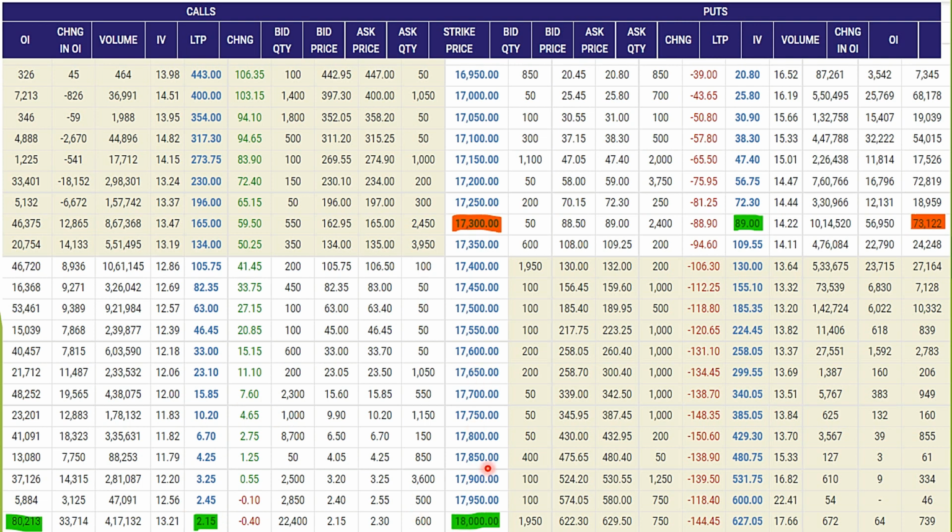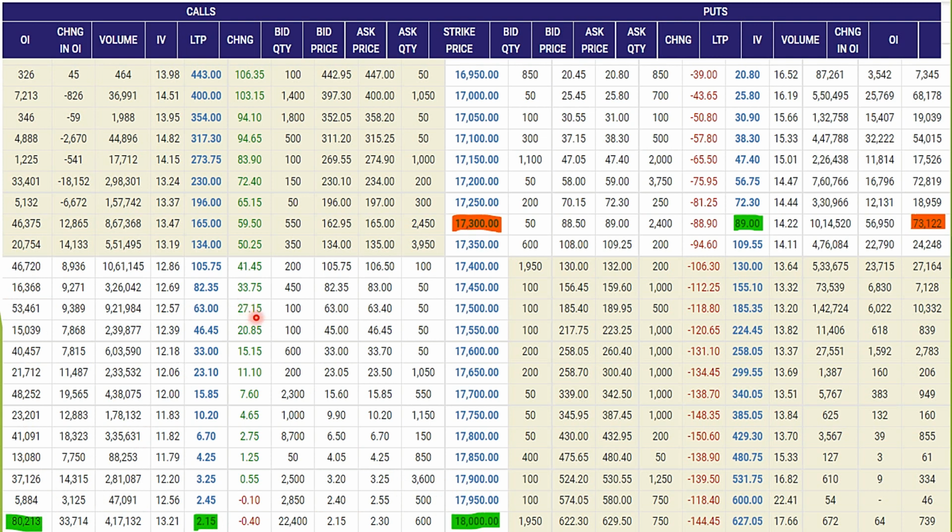Here the highest open interest is on the 18,000 call, which is 80,213. Premium is 2.15. Where is the next highest open interest? If we see here, it is 41, 48, 40, 53, 46. So 53,000 is the highest open interest at the 17,500 strike, and premium is 63.